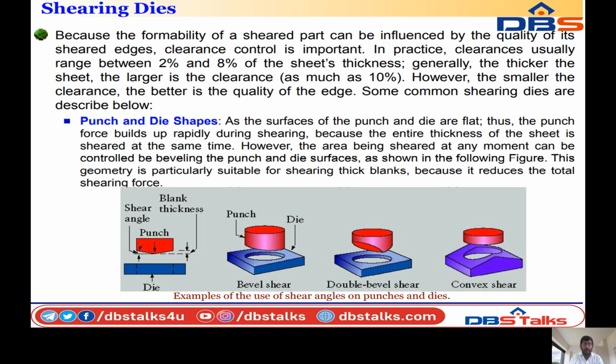Because the formability of a sheared part can be influenced by the quantity of its sheared edges. Clearance control is important. In practice, clearance usually ranges between 2% to 8% of the sheet thickness. Generally, the thicker the sheet, the larger the clearance, as much as 10%. However, the smaller the clearance, the better the quality of the edge.